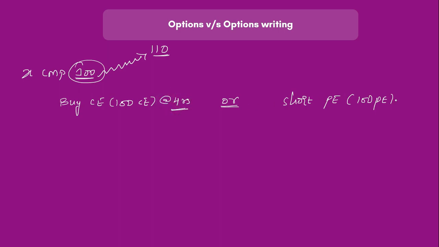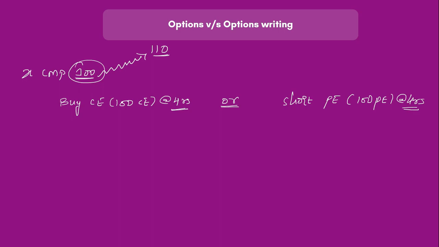So when I am expecting the stock to go from 100 to 110, I can either buy the 100 call at 4 rupees or I can short the 100 put at 4 rupees, so that if the market goes up, I will get profit in both cases. I will get profit by buying the call, and I will get profit by shorting the put, right?